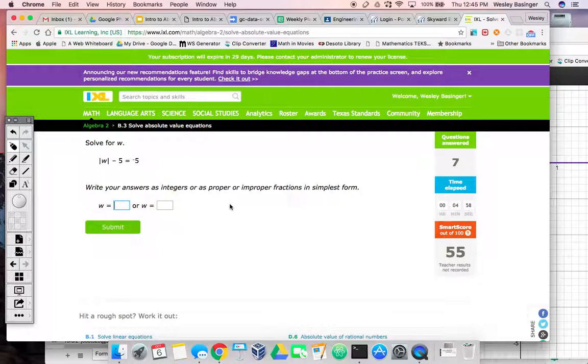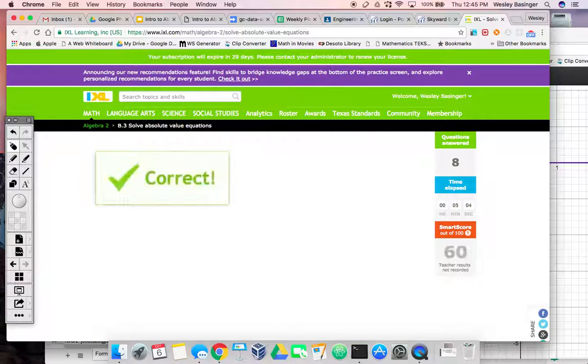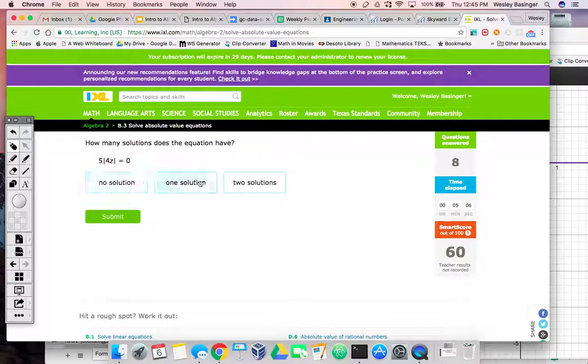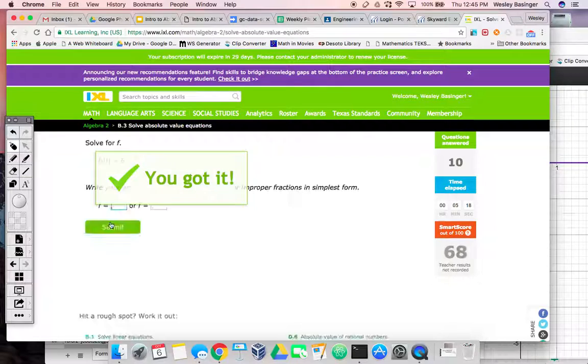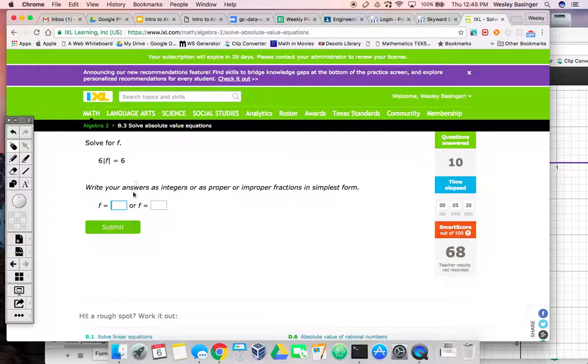Okay, I'm trying to find one that has more than one solution. This would be 0. So I'm trying to find one that's got double solutions. This would have one solution. This would be no solution because it can't equal a negative. And this would be 1 or negative 1.